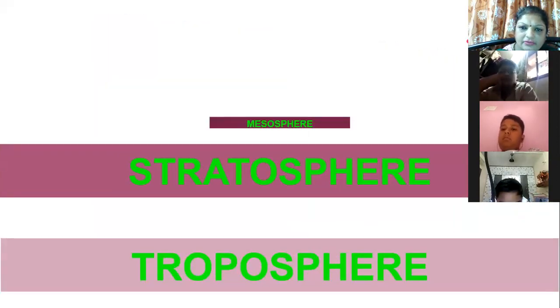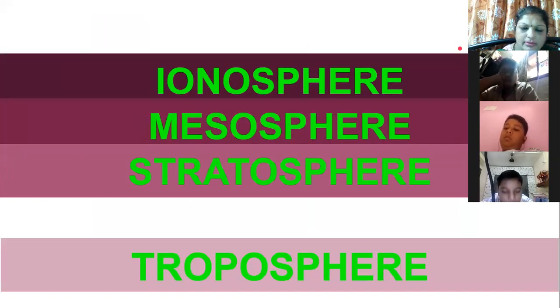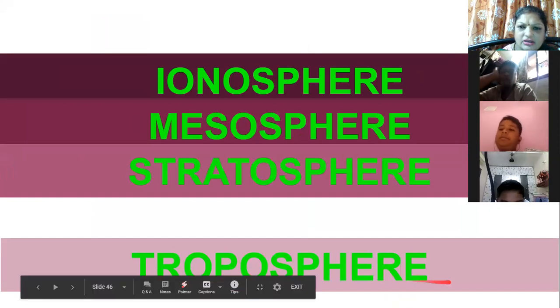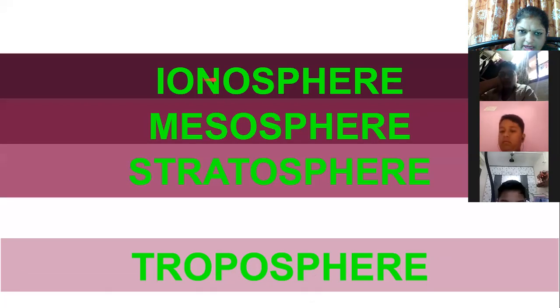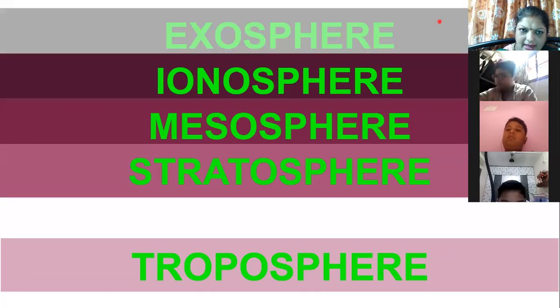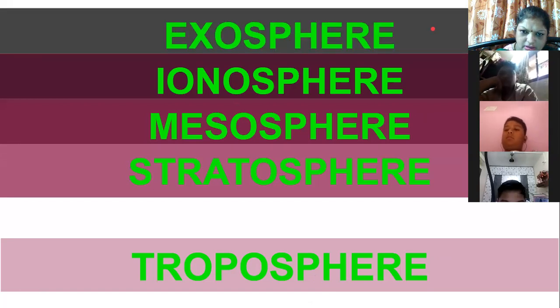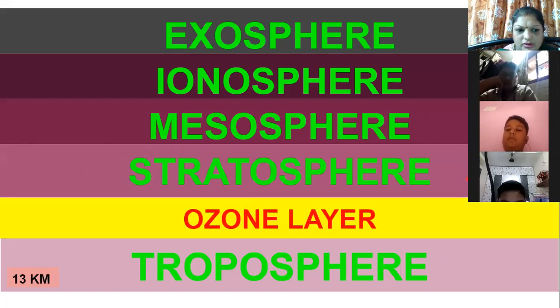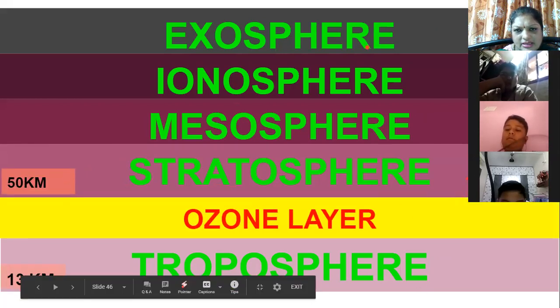Now let us see the different layers again so that you remember it, and please read the spelling also. So the different layers of the Earth's atmosphere are troposphere, stratosphere, mesosphere, ionosphere, and exosphere. And as I told you, in the lower layer of stratosphere, you have the ozone layer. So this is how your atmosphere layers are.